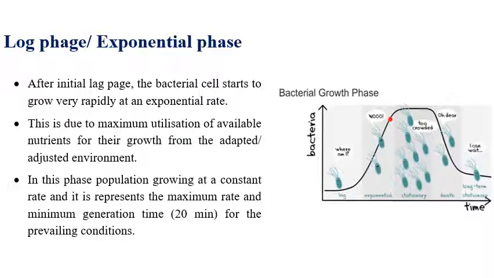The second one is the log phase or exponential phase. What will happen after adjusting to the environmental conditions after the lag phase? The bacteria start to grow rapidly. We can see the growth here. Maximum growth can be seen in this log phase or exponential phase. After adjusting to all the environmental conditions, the bacteria start to utilize all the available nutrients for their growth and the environment they have adopted earlier. So due to the utilization of all available nutrients, the number of bacteria increases rapidly, or drastically. That is the exponential phase.